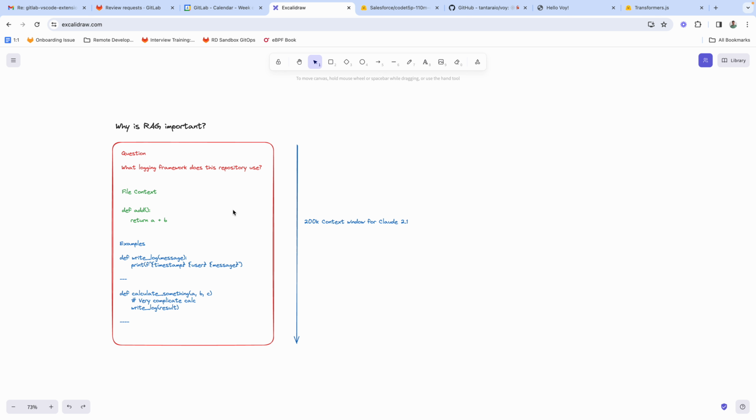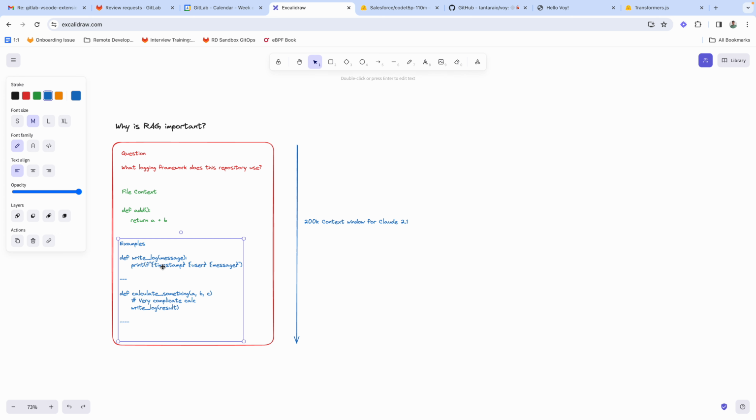And another problem is that we're using a very small portion of the actual context window that we have. We have this huge context window for Claude 2.1, and we can actually utilize that context window a lot more. So the idea behind RAG is to add some good examples in there so that we can give a better answer.